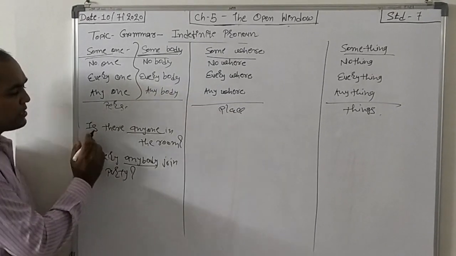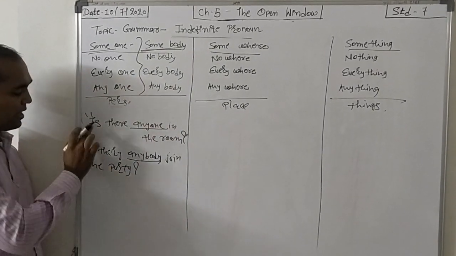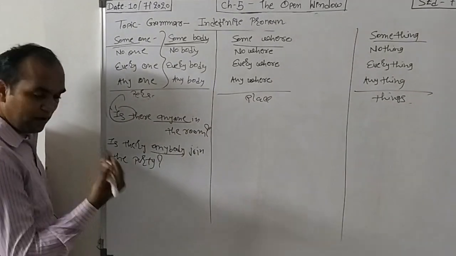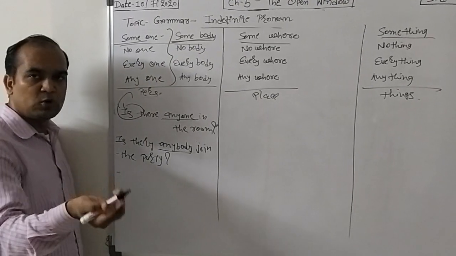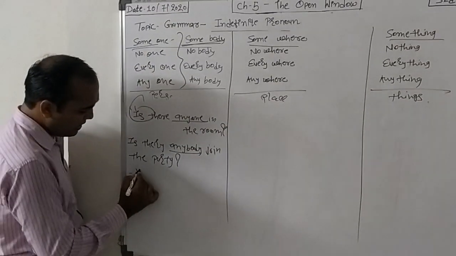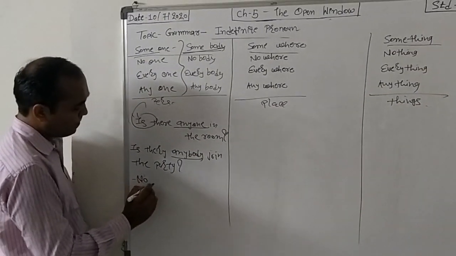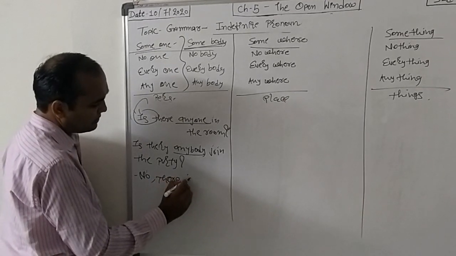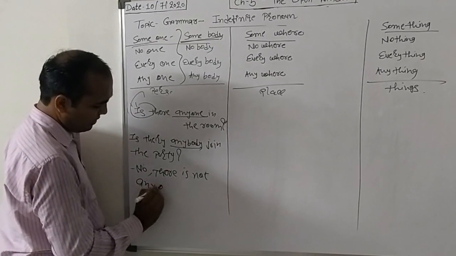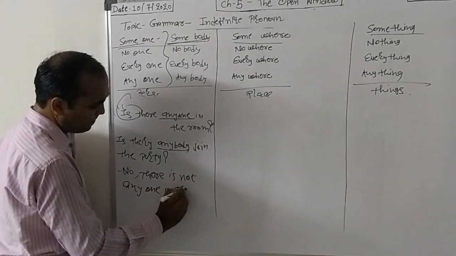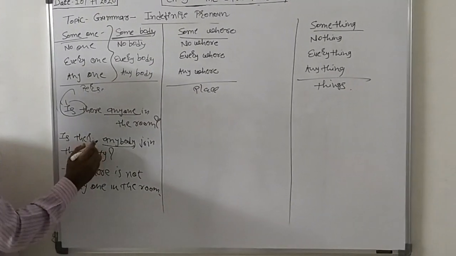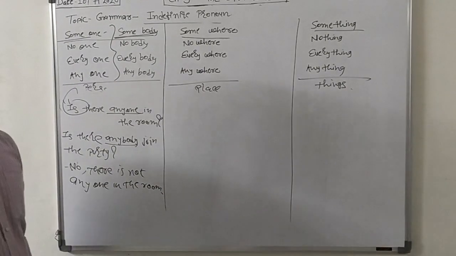We have to ask this question in interrogative formation, right, with the help of a helping verb. So, is there anyone in the room? But if someone is in the room, what is the answer? Yes, there is someone in the room. Or if there is not, then: No, there is not anyone in the room. Or no, there is not anybody join the party.